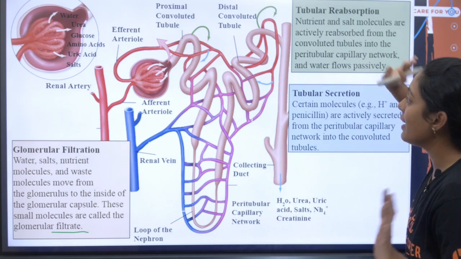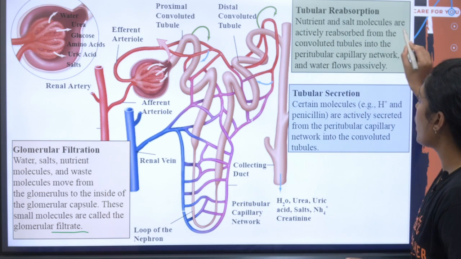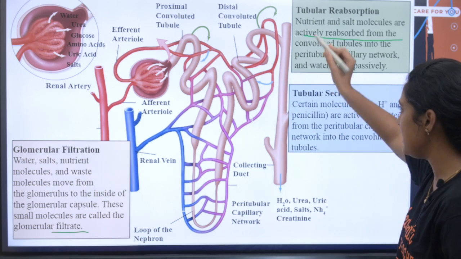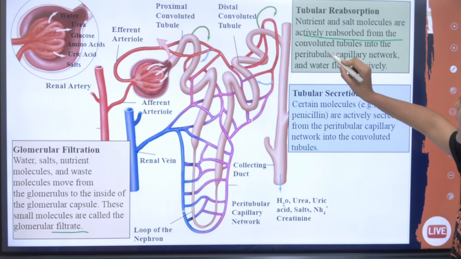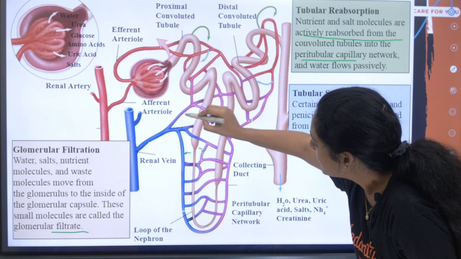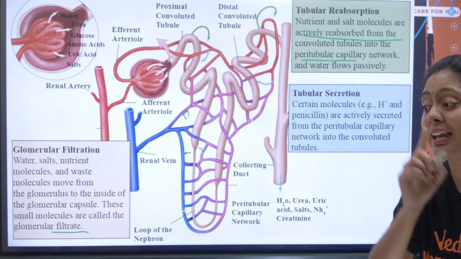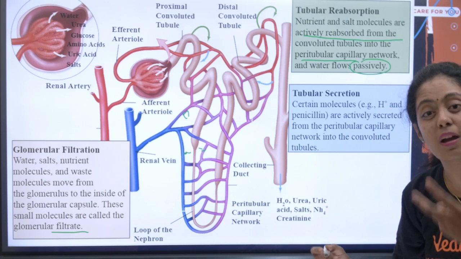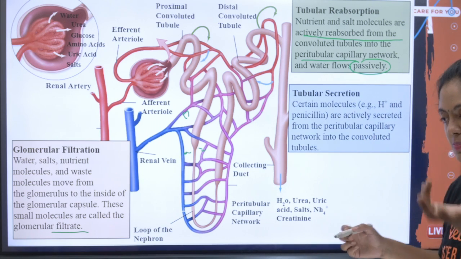அடுத்தது tubular reabsorption. Nutrient and salt molecules are actively reabsorbed from the convoluted tubule PCT, DCT, okay, into the peritubular capillaries. Where is the reabsorption happening? The reabsorption is happening into the peritubular capillaries and water flows passively, that is by osmosis. That already we discussed pannadha.